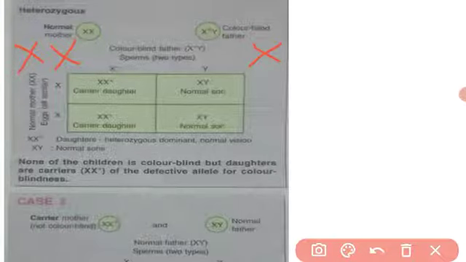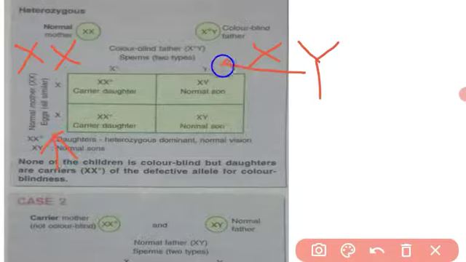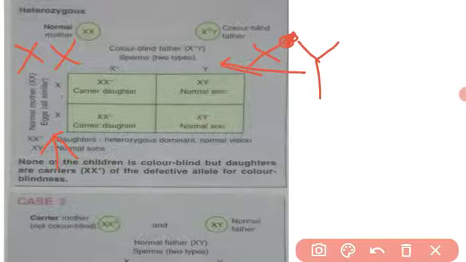When the mother and father gametes fuse, there are 4 offspring. What happens? Look, this is the father and this is the mother. The father has only 1 X chromosome, and X-linked inheritance means this chromosome carries the disorder, color blindness, which is a genetic disorder present in the father, who is color blind, and the mother is normal.